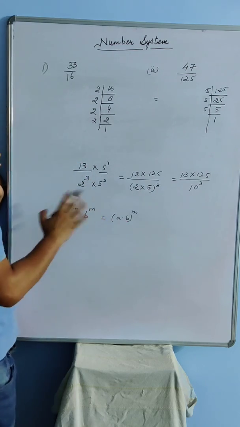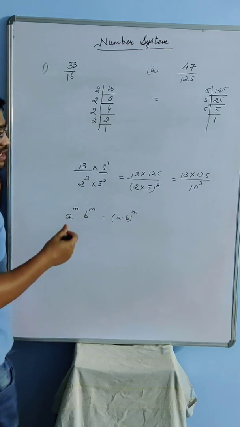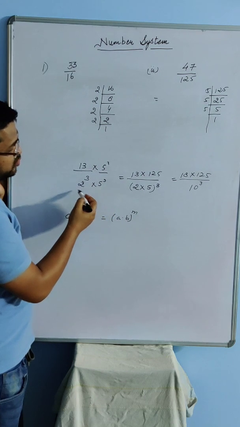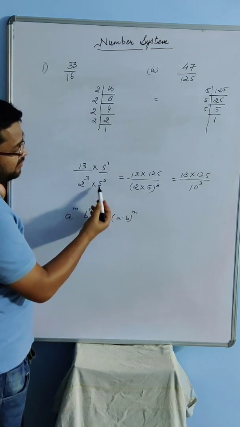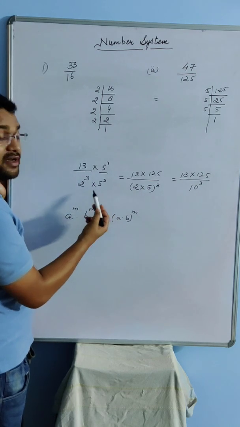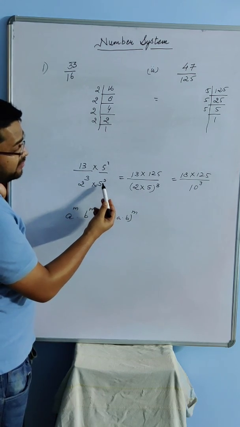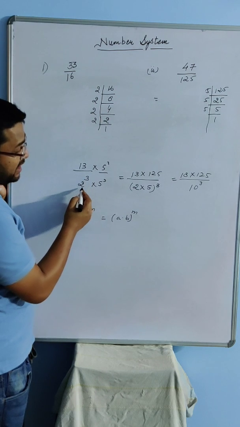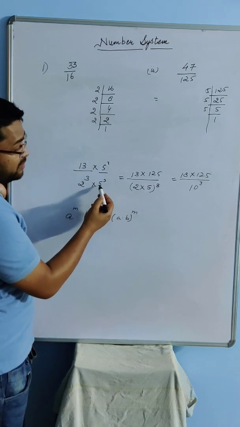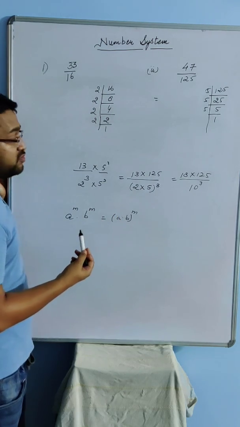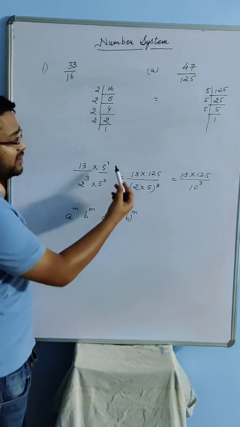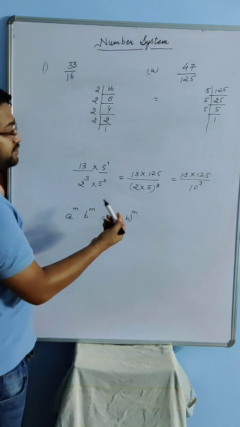So I hope that was clear for you. What I've done, I'll just repeat it again. What I had is 2 cube in the denominator. To make it 10, I need an equal number of 5s with 2s, so that 2 into 5 will give you 10. So I need 5 3 times, like I have 2 3 times, that is 2 cube. So I have multiplied 5 3 times, that is 5 cube, and whatever I am multiplying, I am supposed to multiply in both numerator and denominator.